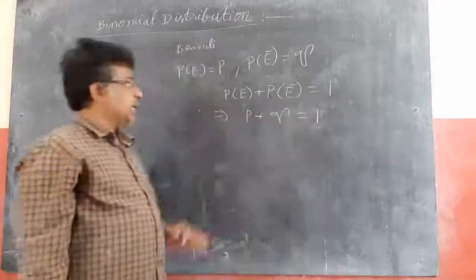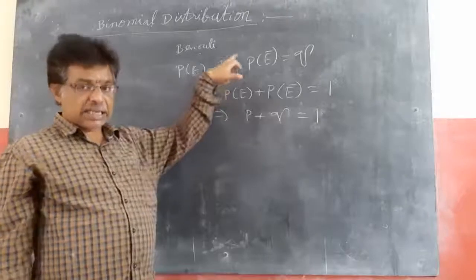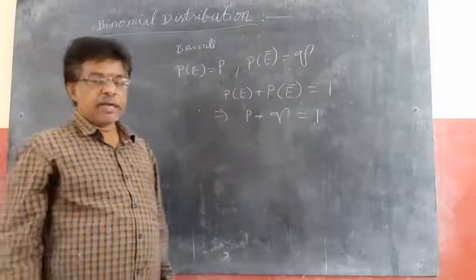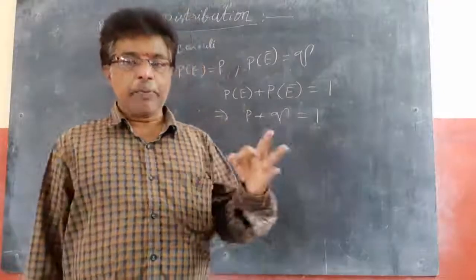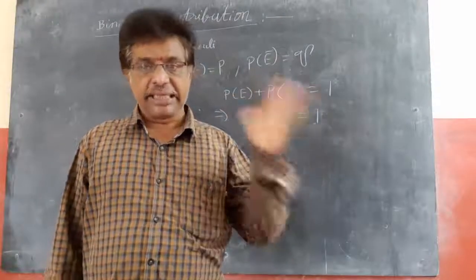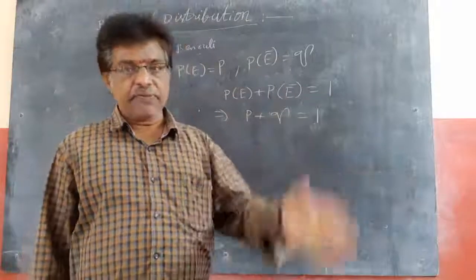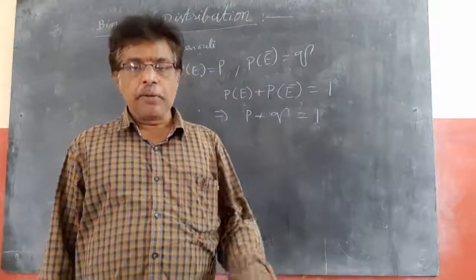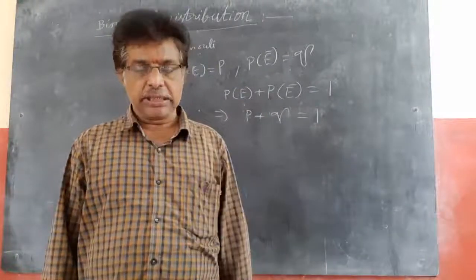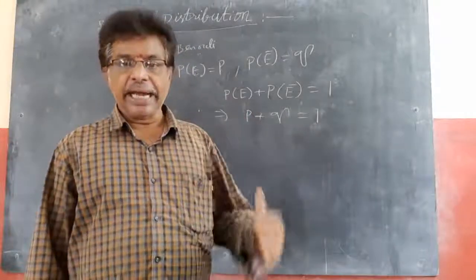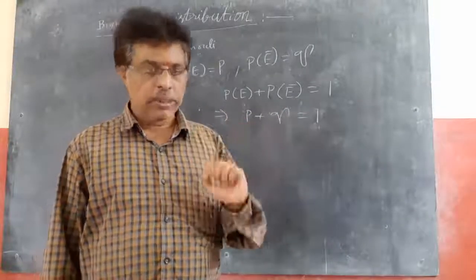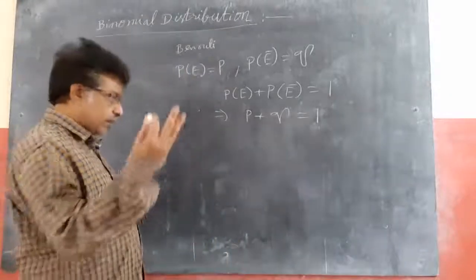Now keep it aside. So there are r successes, I am saying. If the experiment is conducted n times and we find the probability of getting r successes, that means if I am tossing a coin 5 times, what is the probability of getting exactly 4 heads? Then I can do it using this. We will see how we derive the formula.